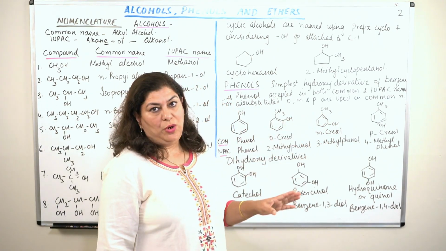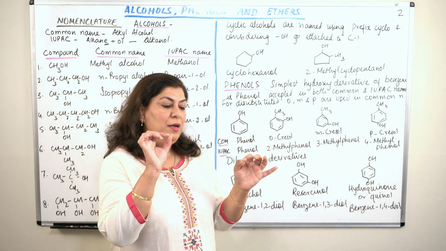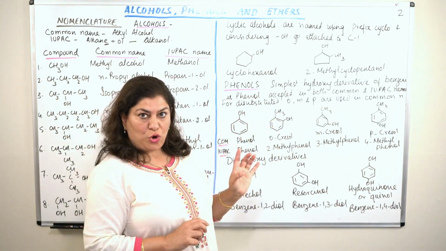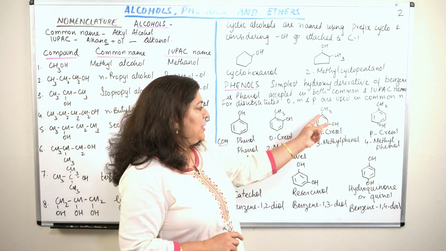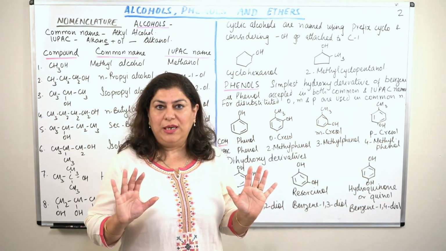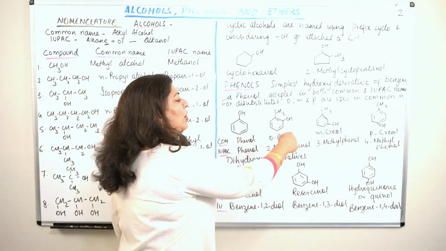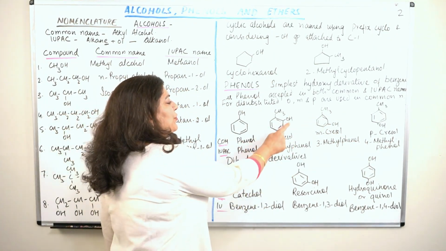This is metacresol. Whenever substitution is on the first and third carbon, it is meta. First and second carbon is ortho, so it is orthocresol, metacresol, and this becomes paracresol. That is common nomenclature. In IUPAC nomenclature, you will call all of these phenols, and the OH will be the